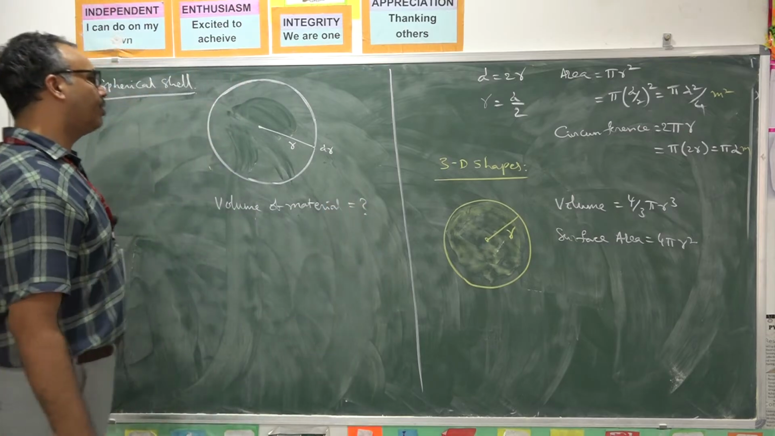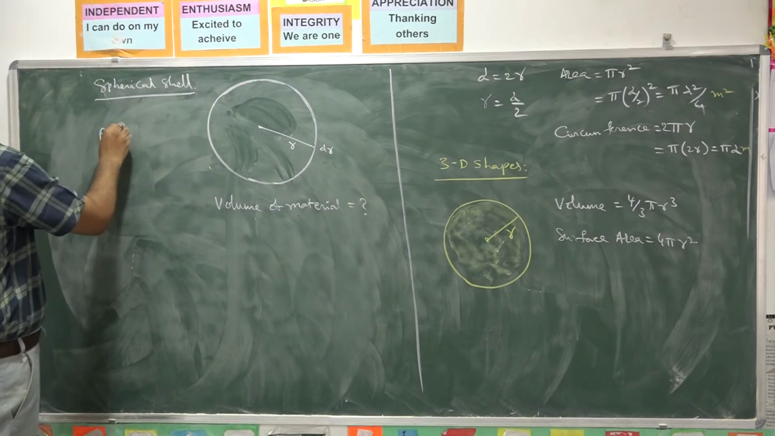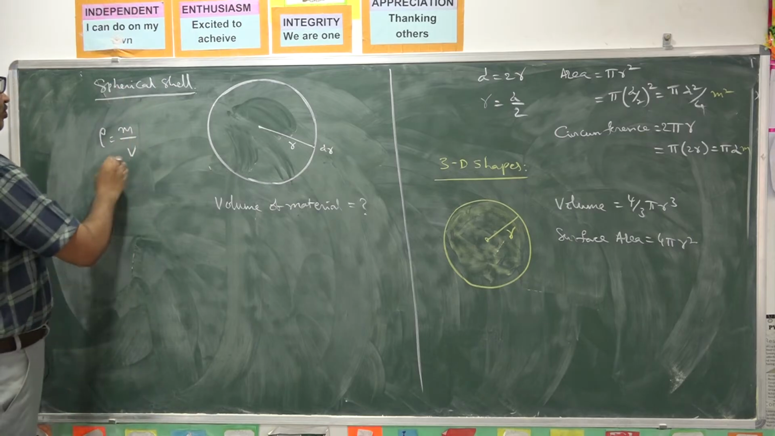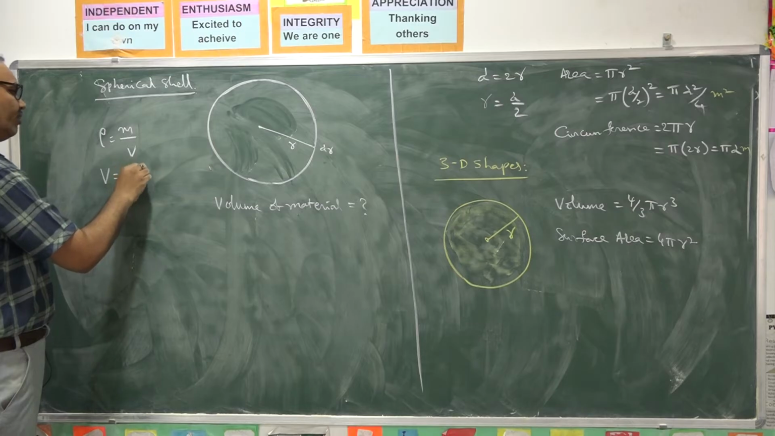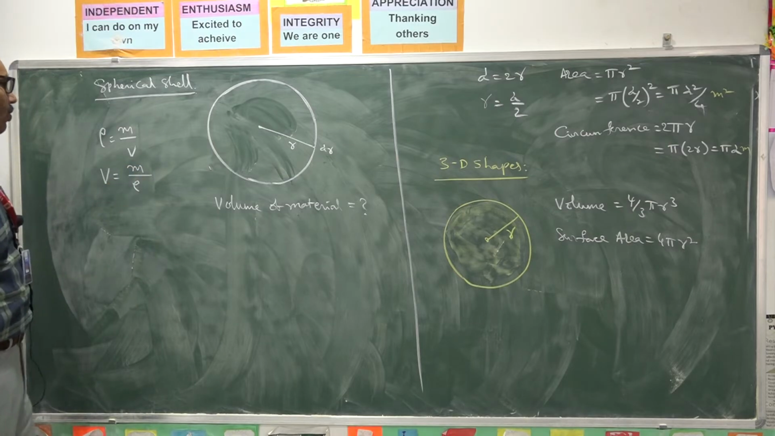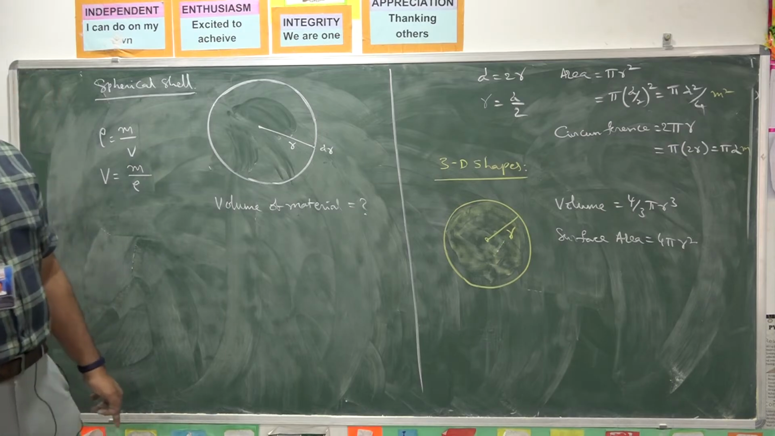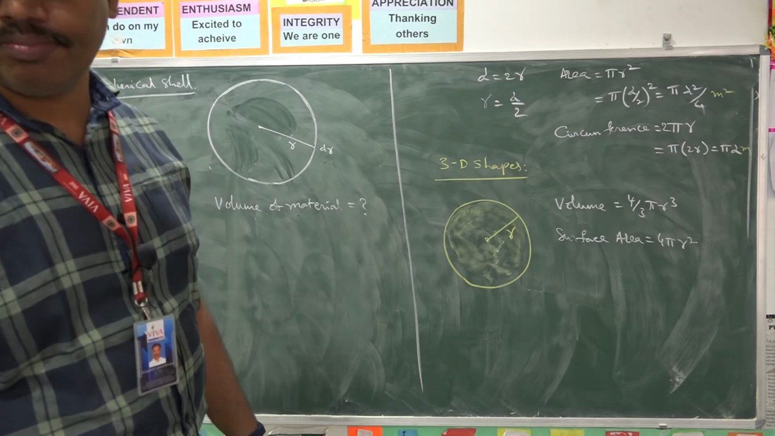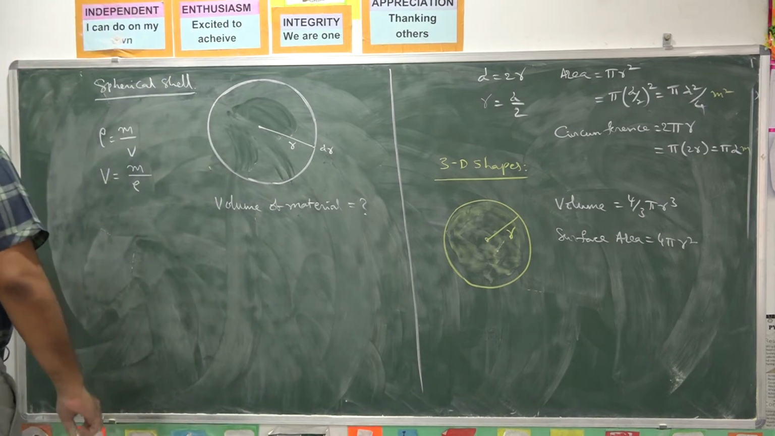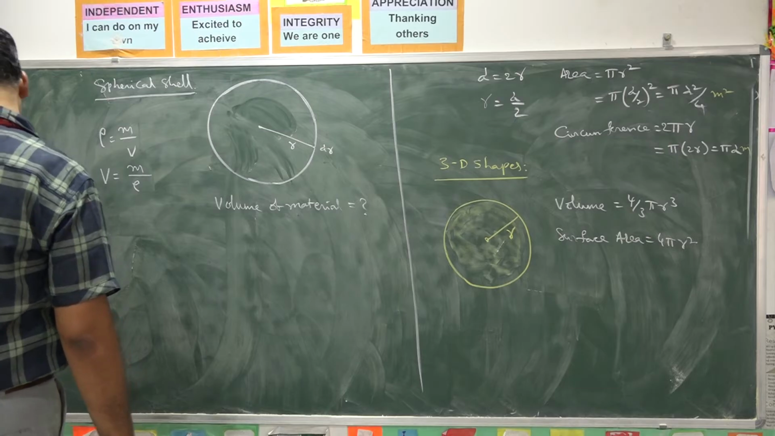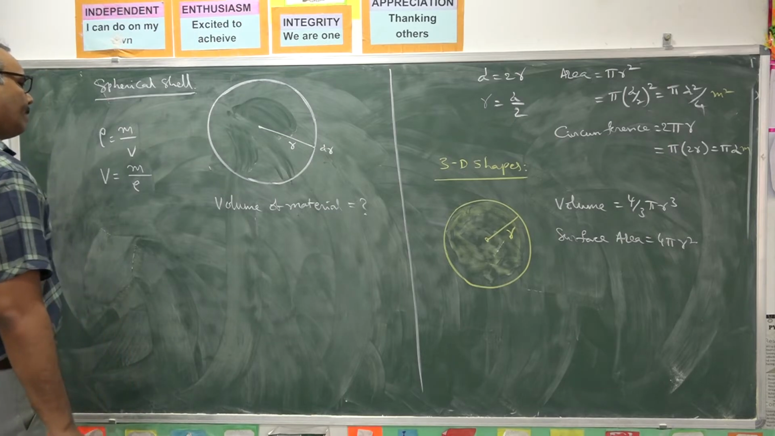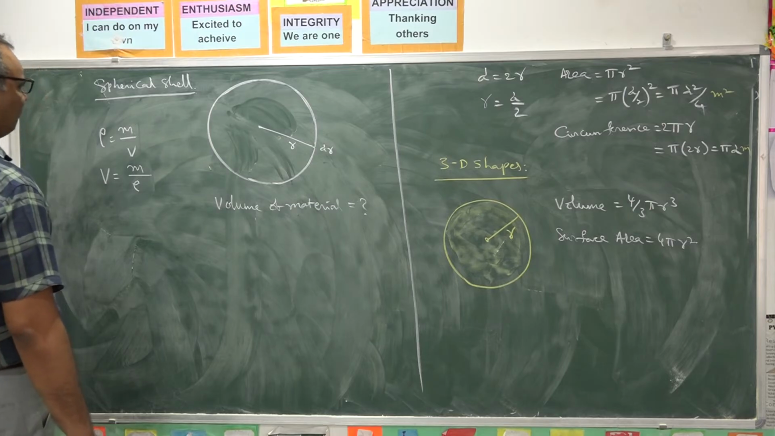If they ask you, you know that density is equal to mass by volume. So whenever we want volume, you should divide mass by density. Mass by density. Okay. Now, how to calculate this? How to calculate the volume of the material? Mass by density.